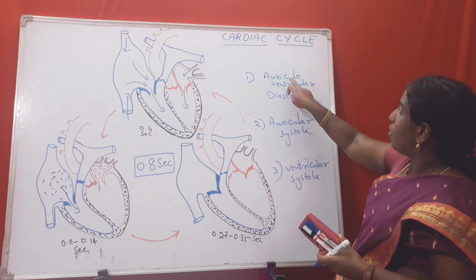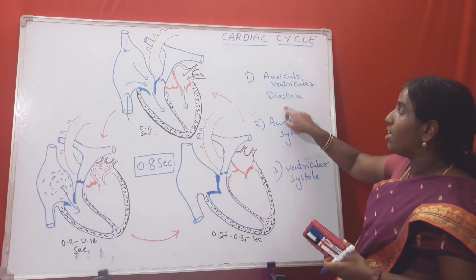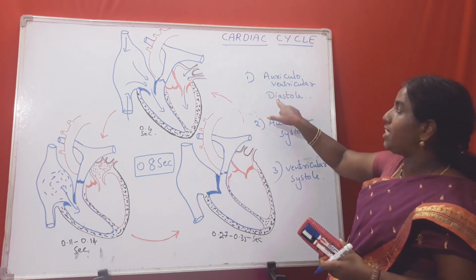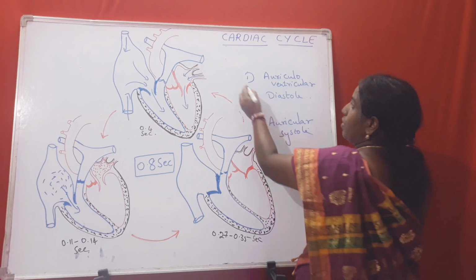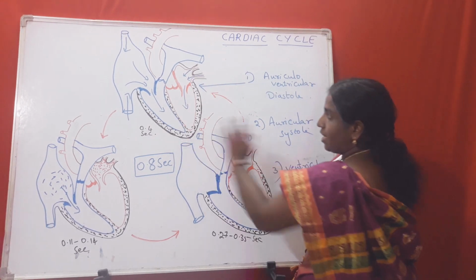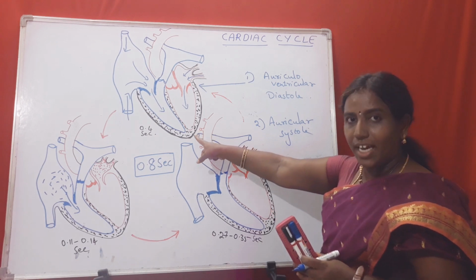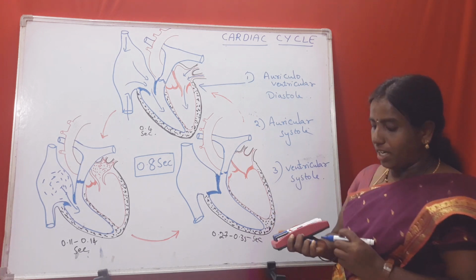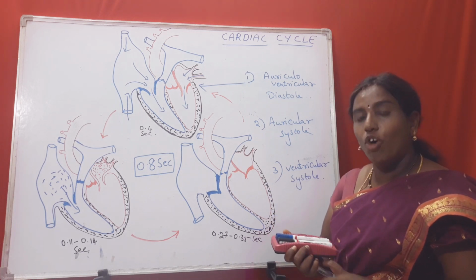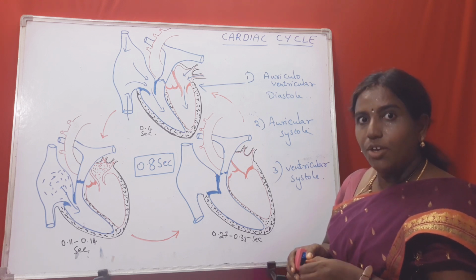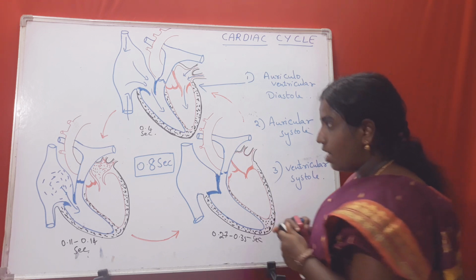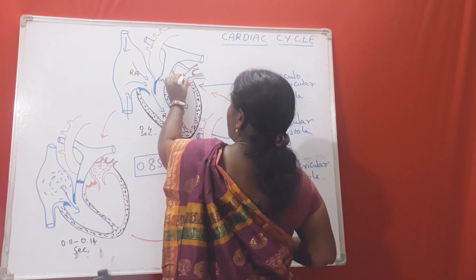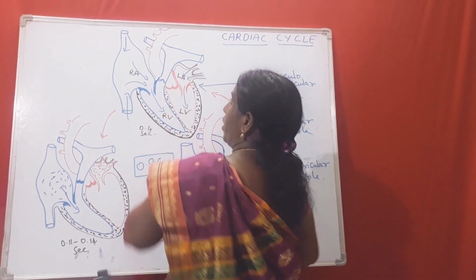The first stage, auriculoventricular diastole, means all the 4 chambers of the heart are in a relaxed state. What is diastole? Relaxed state. So the first stage is shown in this diagram. I'll try to explain this diagram, children. Please look at it. I think you remember the 4 chambers of the heart: right auricle, right ventricle, left auricle, left ventricle.